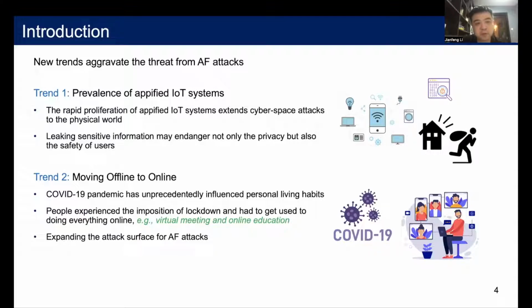First, the popularity of app-fied IoT systems, such as smart home, extends cyber attacks to the physical world. The leakage of sensitive information may endanger not only the privacy but also the safety of users. Second, the COVID-19 pandemic changed people's lives. We experienced the lockdown and had to do everything online. It potentially expands the attack surface for AF attacks.